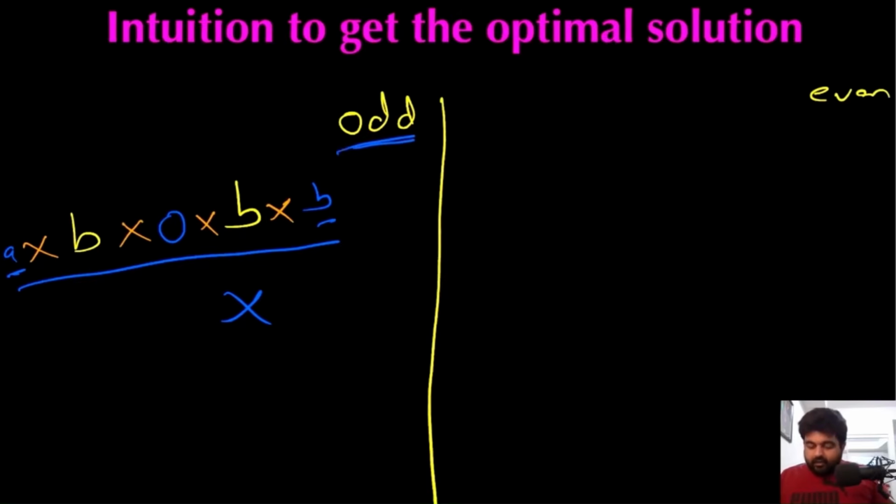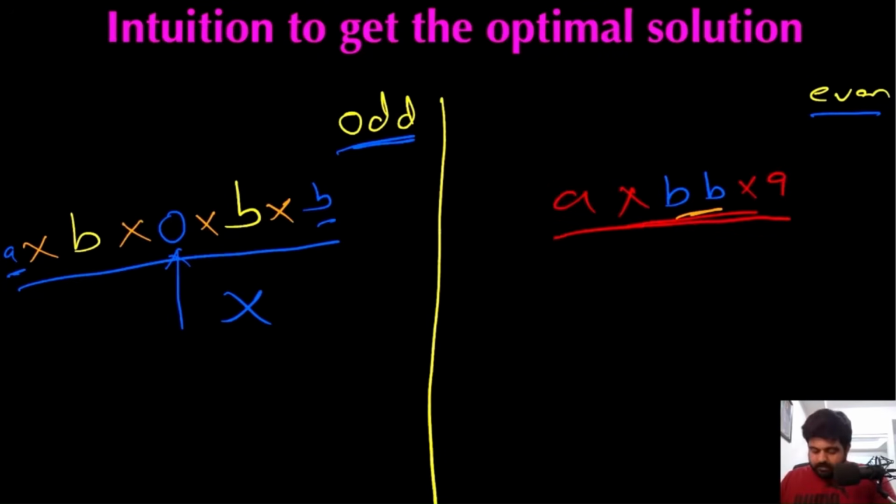In the odd cases, we only have one value as the middle character, but in the even case, suppose we are given a value like BB. This is a palindrome in itself, and both values are same. Because both values are same, this is an even length palindrome. Now again I decide to add two more characters, X and X. Because they both are same, this still remains a palindrome. Again I add A and A, this is also a palindrome. But the moment I add values that are different, like X and Y, now this whole thing is not a palindrome. But this middle portion still remains a palindrome.